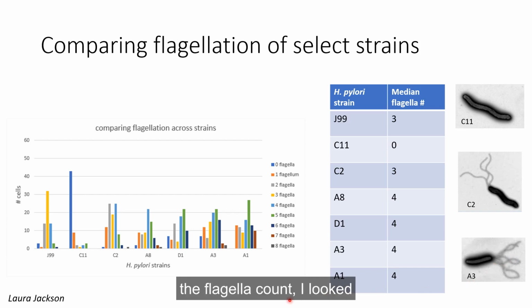And so for the flagella count, I looked at a sample of cells for each of these isolates and counted the number of flagella on each of the cells. And looking at this plot, you see for C11, the vast majority of cells do not have flagella. Other strains display different patterns, with some strains like J99 and C2 having a median flagella number of 3, while others like A8, D1, A3, and A1 show a similar distribution, with the majority of cells having 4 or more flagella. And so, although these findings are interesting and informative, the interplay between cell shape, chemotaxis, and motility is complex, making it hard to draw conclusions from these findings.